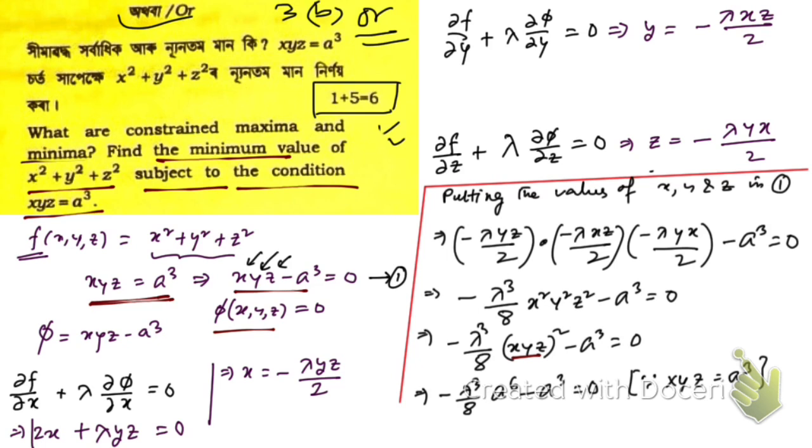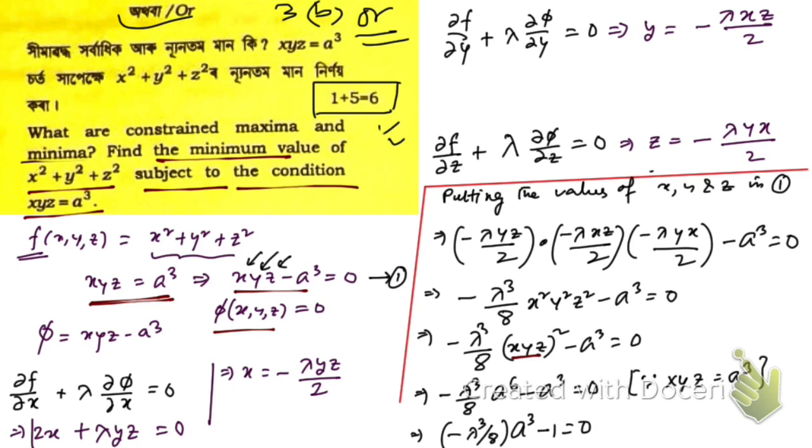So if we simplify this, if you divide both sides by a to the power 3, then you're gonna have lambda cube by 8 into a to the power 3 minus 1 is equal to 0. a to the power 6 divided by a to the power 3, that's gonna be a to the power 6 minus 3, a to the power 3.